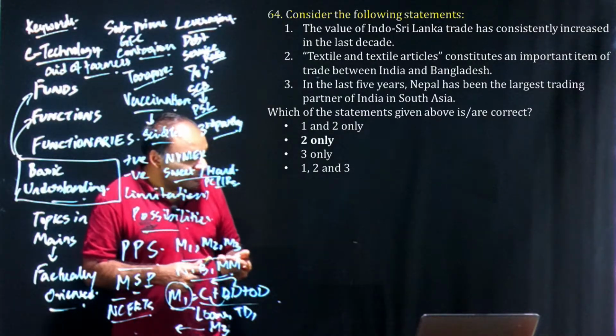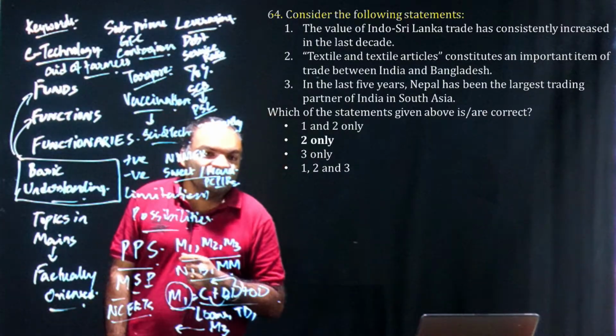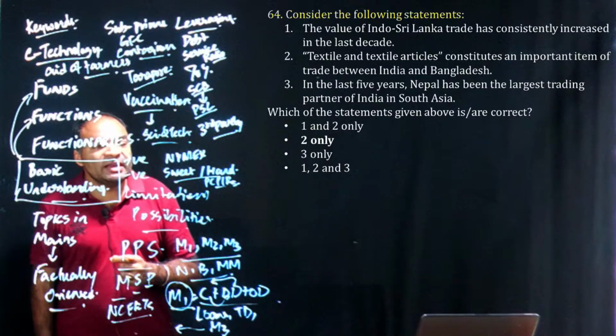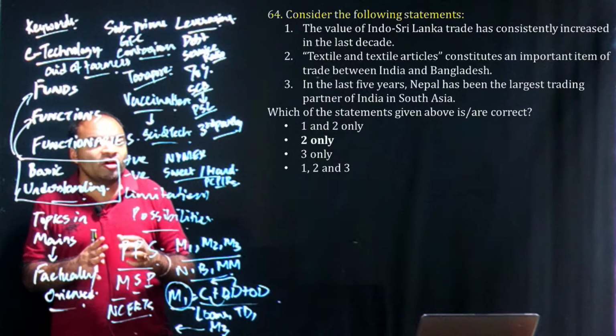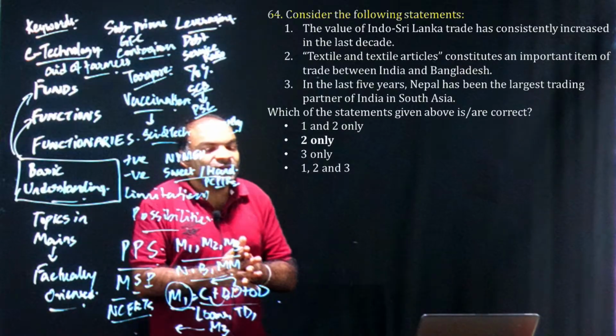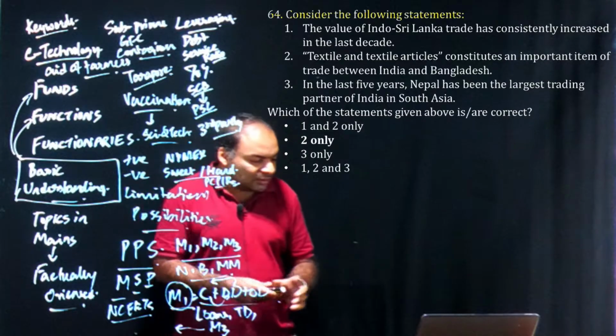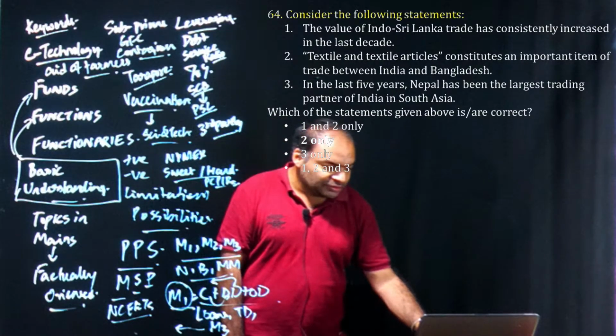Or, what we say, textiles, because of the textile policy, the tough scheme in India. We had discussed that Bangladesh is doing well, India is not, although they are facing a lot of human rights issues, and a lot of factory fires were there in Bangladesh. So India has a clear opportunity in textiles. We had discussed all these aspects in class, and clearly 2 only is the right answer.